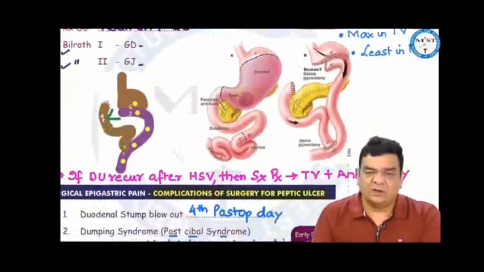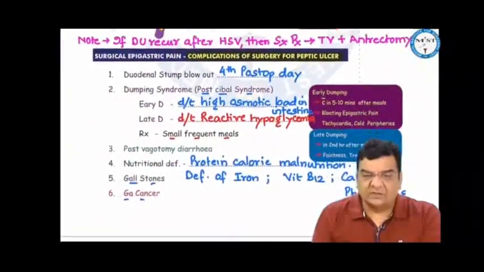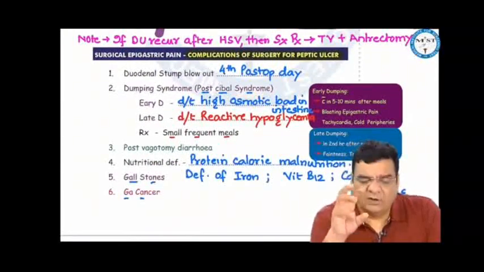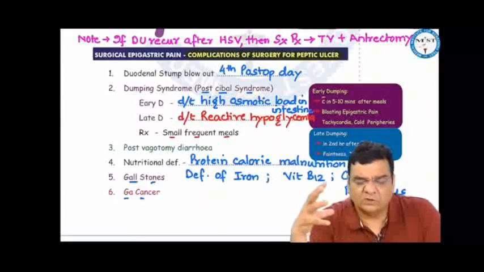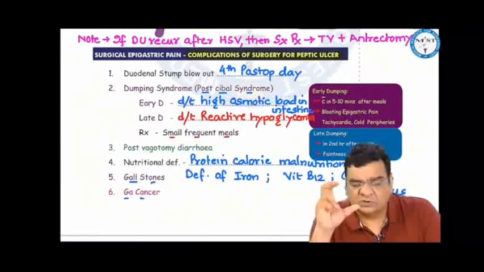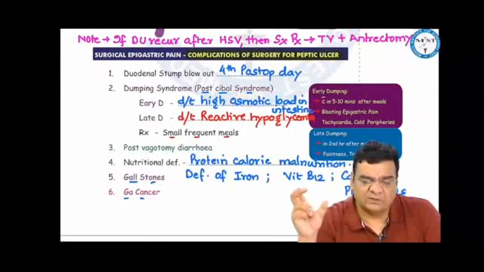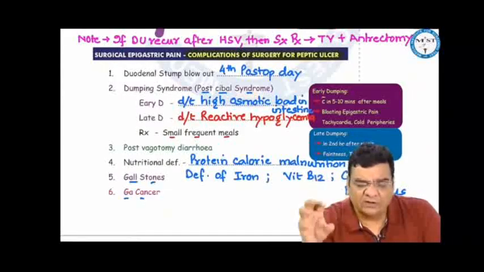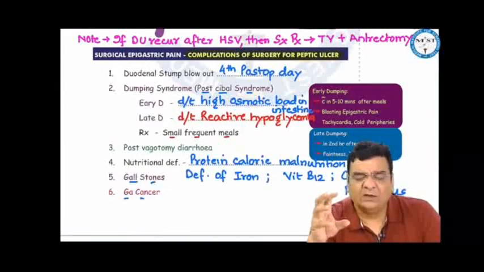So early dumping is due to high osmotic load coming in the intestine, while late dumping is seen in the 2nd hour after meals, and this is due to reactive hypoglycemia. When bulky food comes in, the jejunum sends signal to the pancreas to produce more insulin, but actual requirement of insulin was less. So some insulin remains in excess, and this excess insulin causes hypoglycemic symptoms, maybe tremors, confusion, faintness like that. And to treat this, we have to again give glucose. So it is advised that patient should not take bulky meal, but small frequent meals.